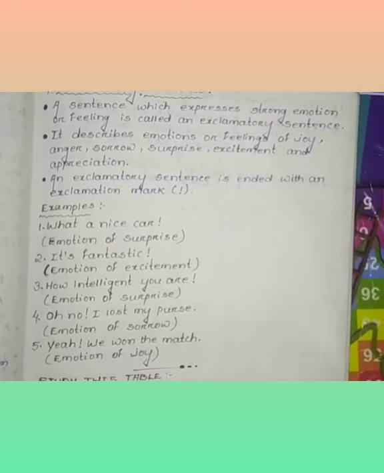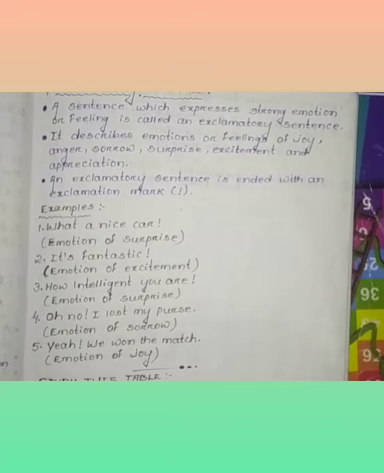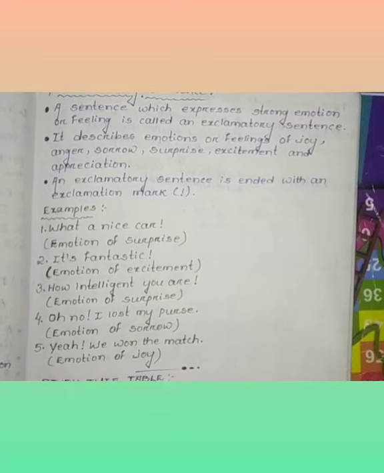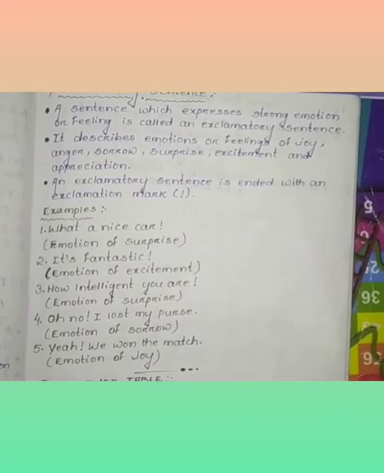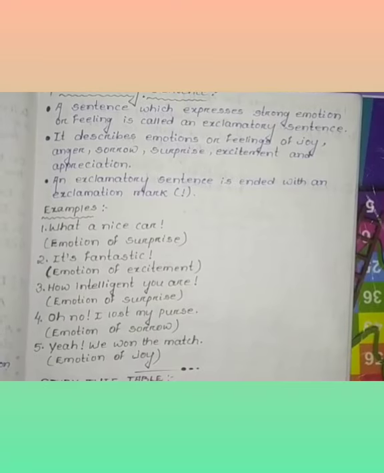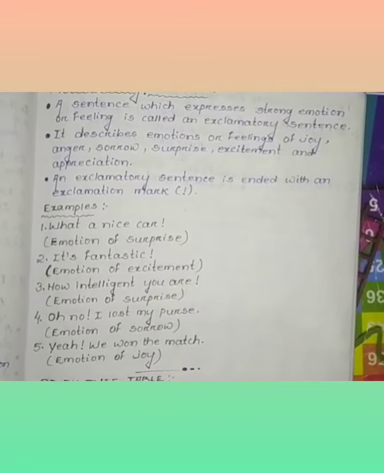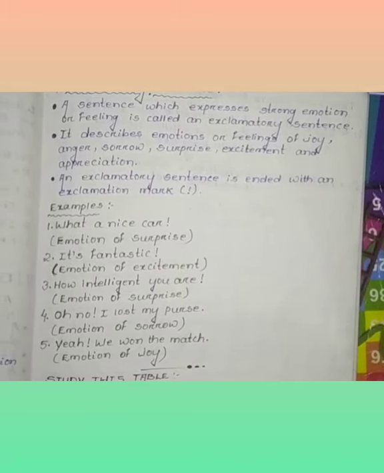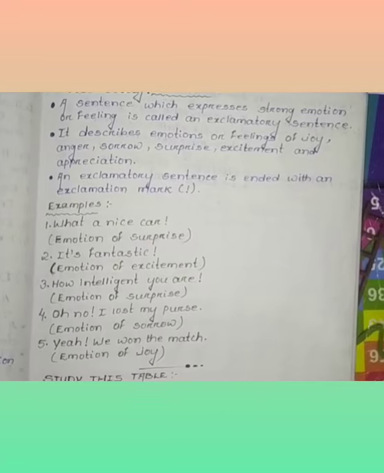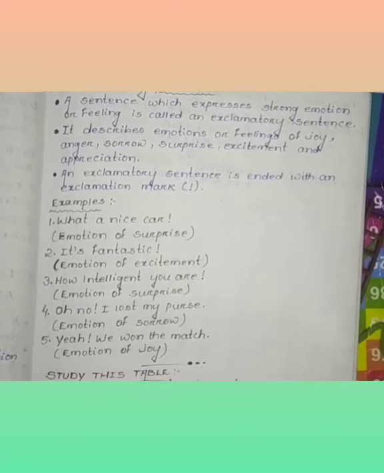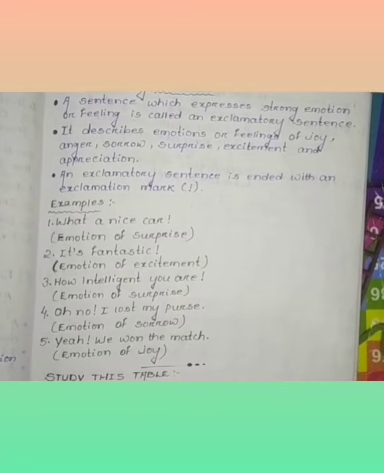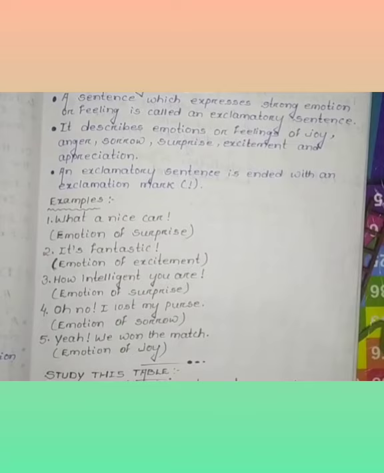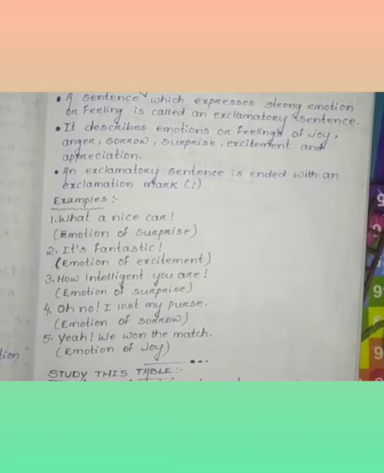So coming to the examples, what a nice car, it means it's an emotion of surprise, okay. Then coming to number 2, it's fantastic, so what type of emotion is it? The emotion of excitement. Then coming to the third one, how intelligent you are, so it's an emotion of surprise. Then coming to number 4, oh no, I lost my purse, so it's the emotion of sorrow. Then coming to number 5, yay, we won the match, it means it's the emotion of joy.